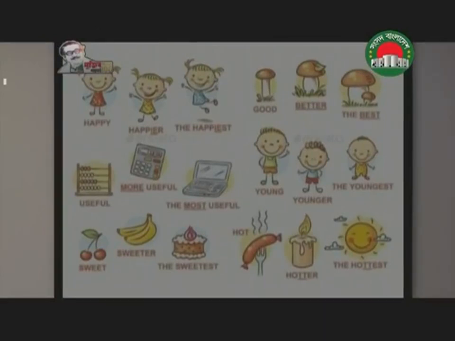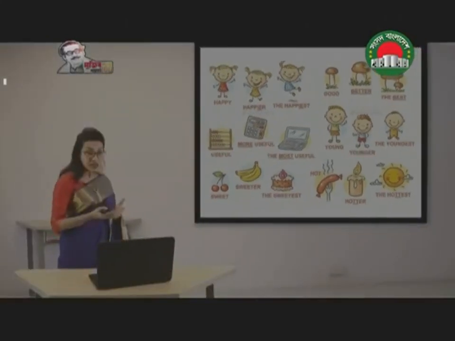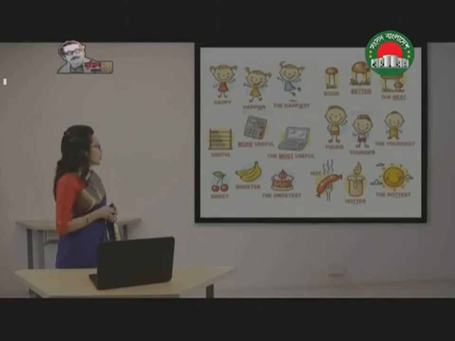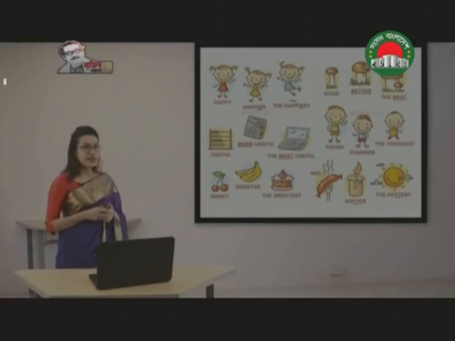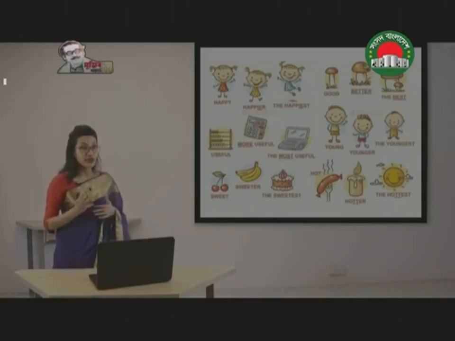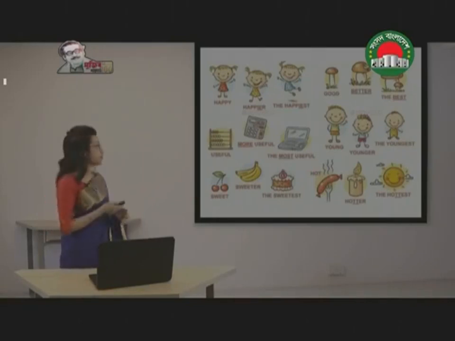For example, in the first one we can see that there are three little girls, and one is happy, the other one is happier, and the third one is the happiest. There are some mushrooms. First one is good, second one is better, third one is best. So I think you have already guessed there's something in common happening here. In all these cases, they have been compared using adjectives.